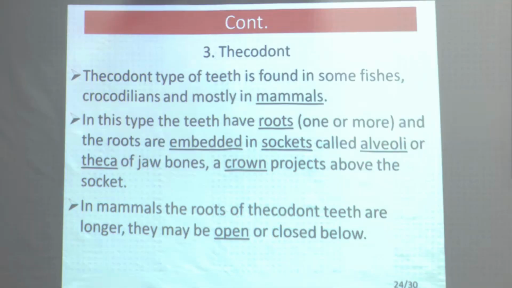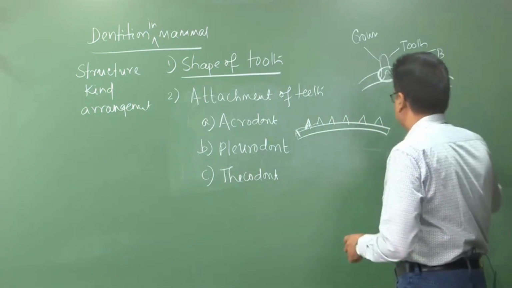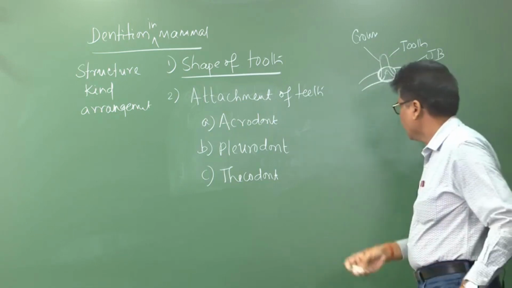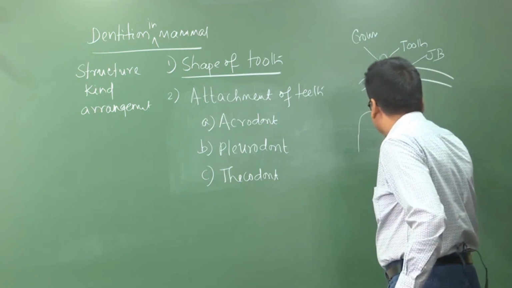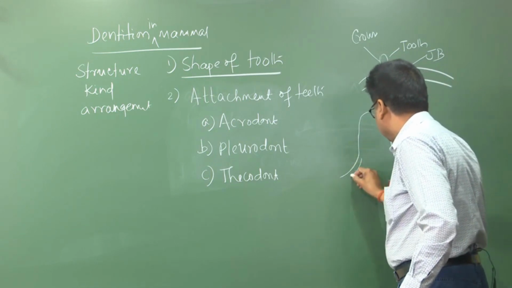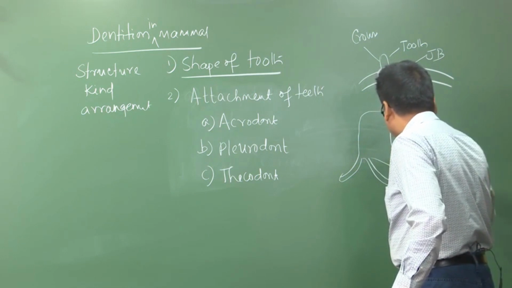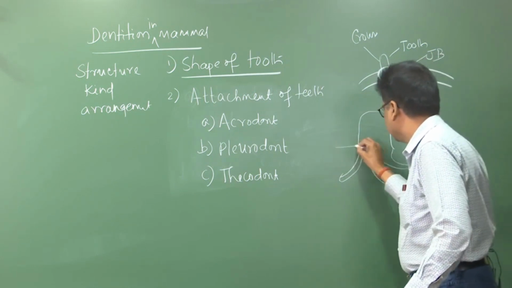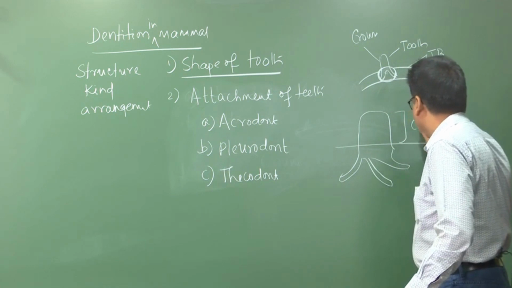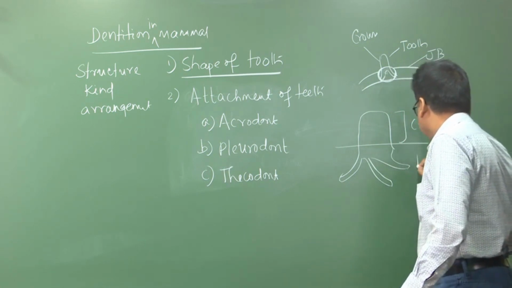In mammals, the roots of the thecodont teeth are longer, and this root may be open or closed below. I am giving one picture here for you to see. This is, for example, the crown of a tooth, and this is one root, this is another root, and this is another root. This part is only the crown, which is above the jawbone, and this is the root.